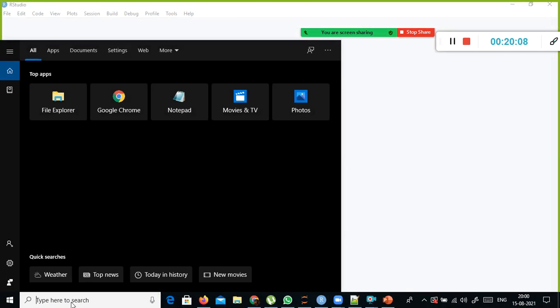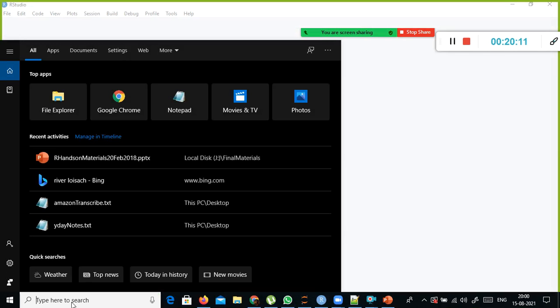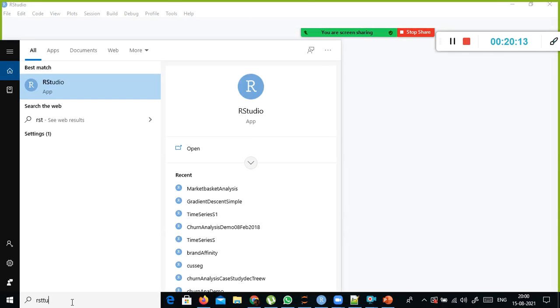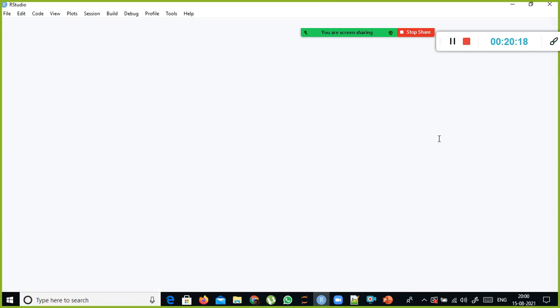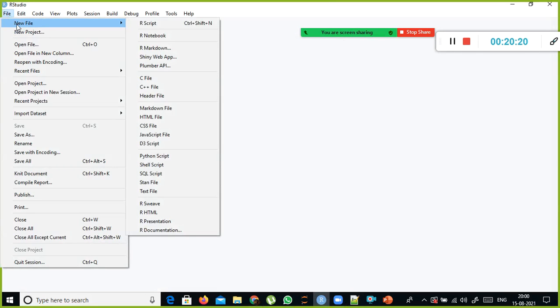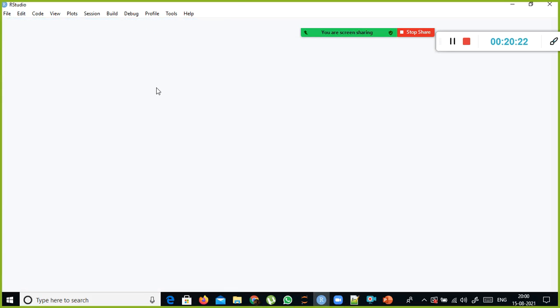All you need to do, once the installation is over, is go to the start button, type RStudio, and click open. If you click open, it will open like this.